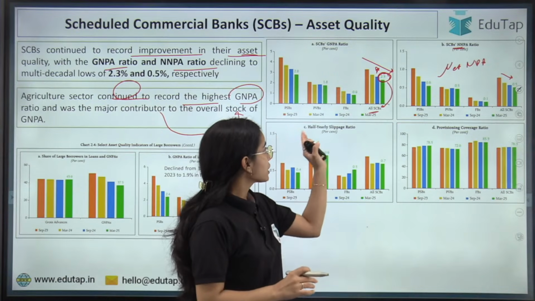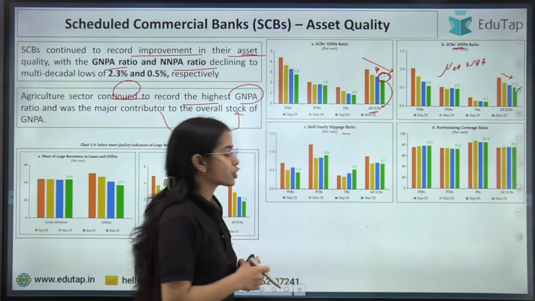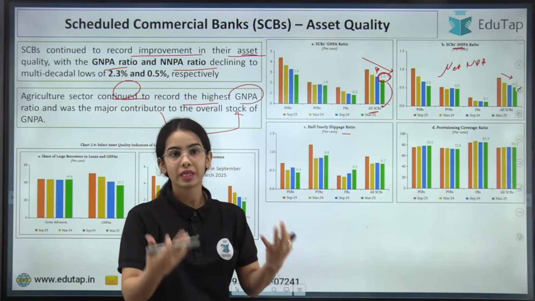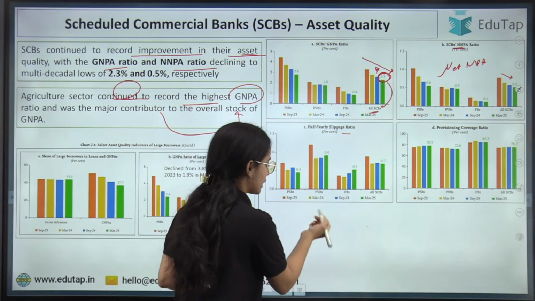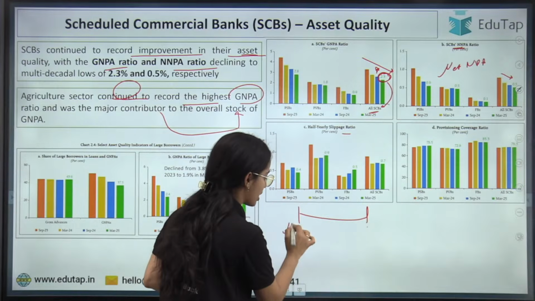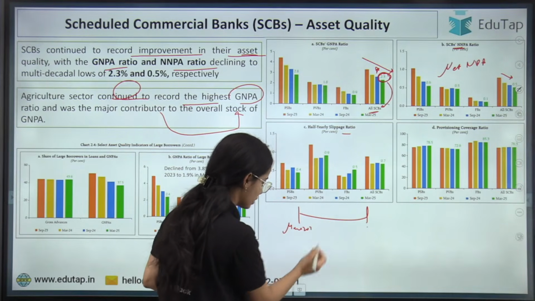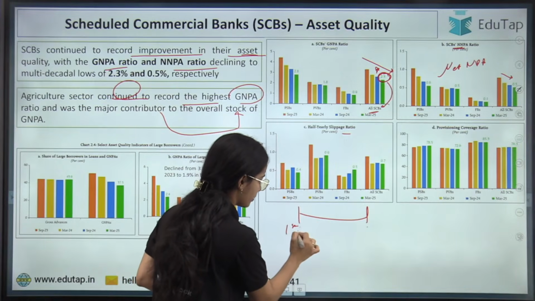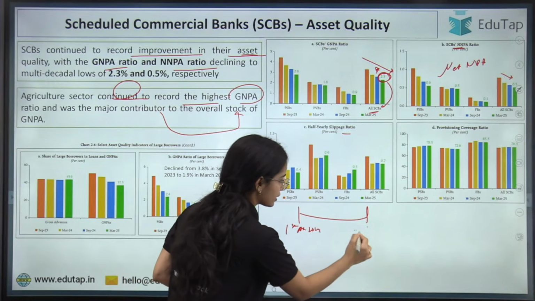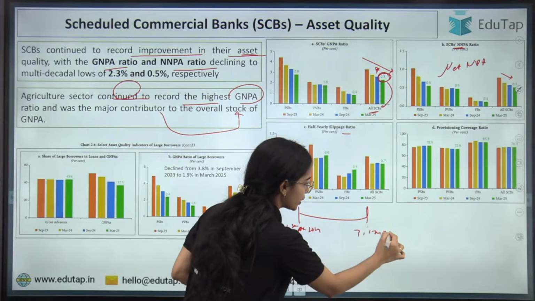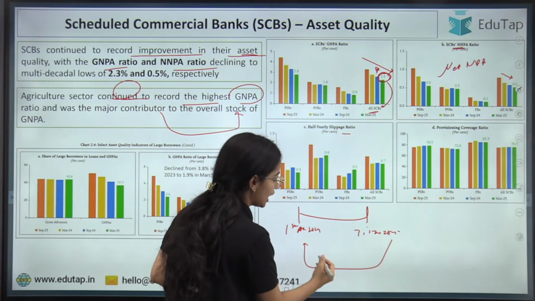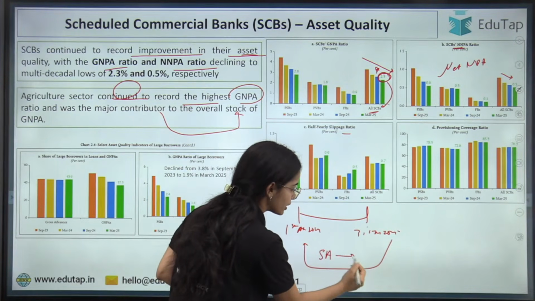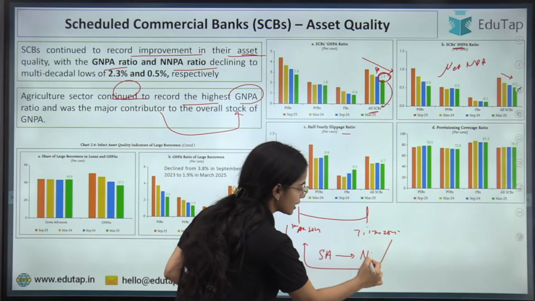So here, coming to the slippage ratio. See, slippage ratio is the new NPAs that have been created. So let's say in this financial year, from 1st April 2024 till 31st March 2025, how many of the standard assets have converted into stressed assets or non-performing assets?